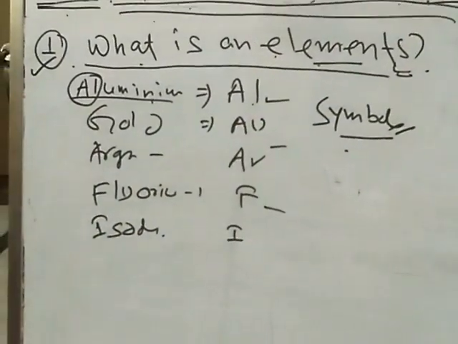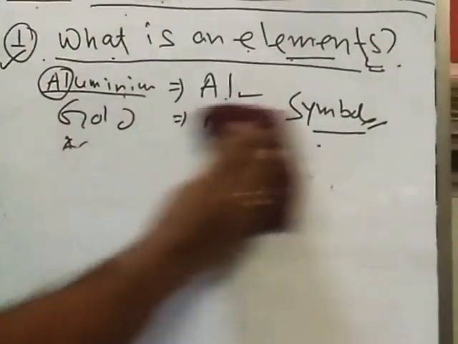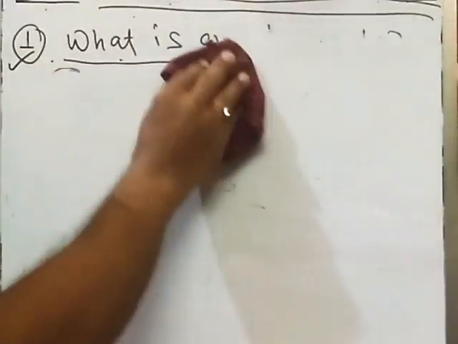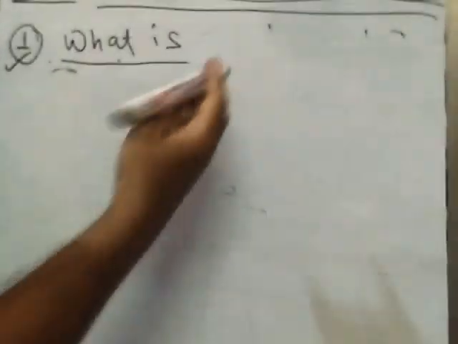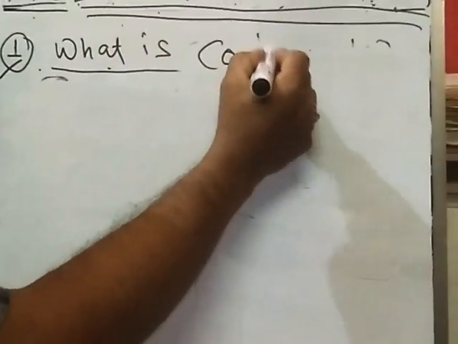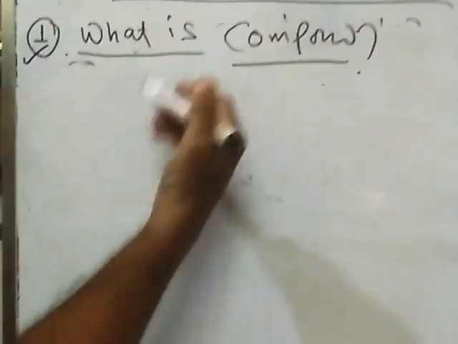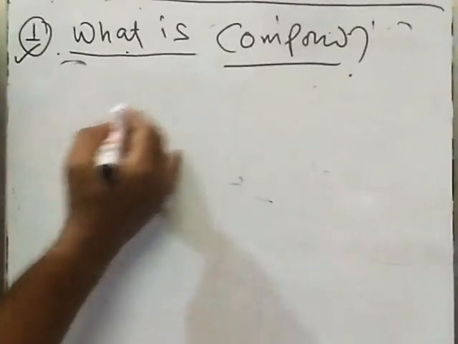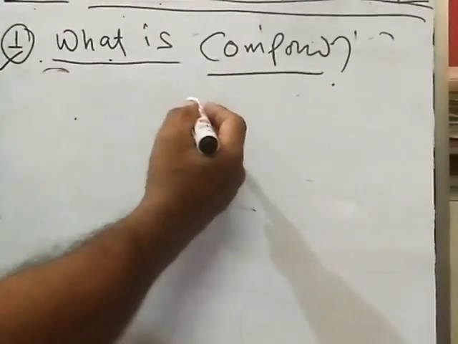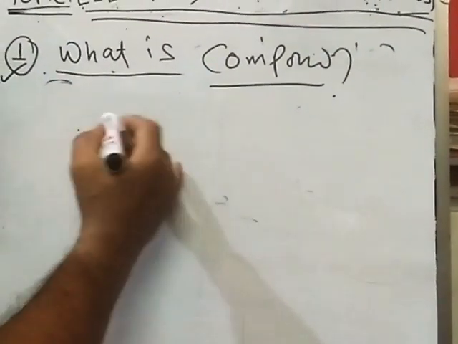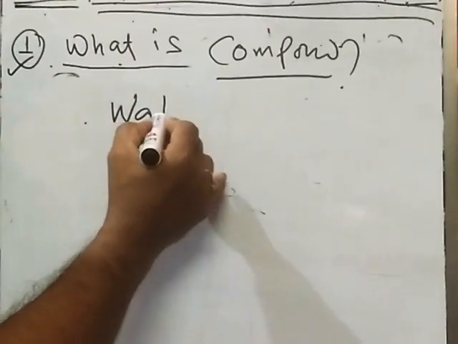Now you should know what is compound. From the name, compound means more than one. A compound is a substance that can be split into simpler substances by chemical means.